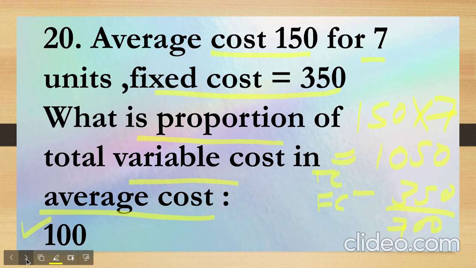Now 700 is the variable cost here. So you have to find out the proportion of variable cost in the average cost. So what you're going to do, you're going to do 700 upon 1050 into 150, right? And then you will get the answer as 99.999, and that, when rounded off, comes to 100. That would be the correct answer. It is an MCQ question from the study material.